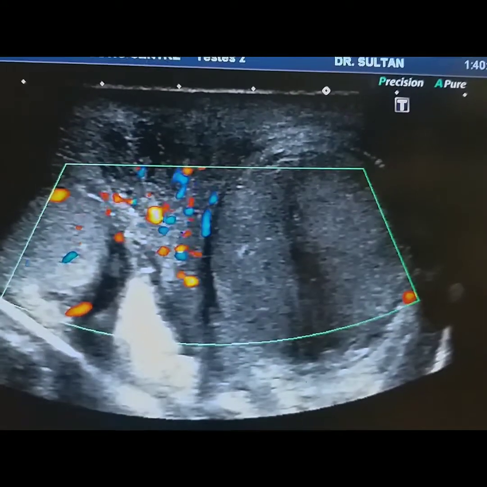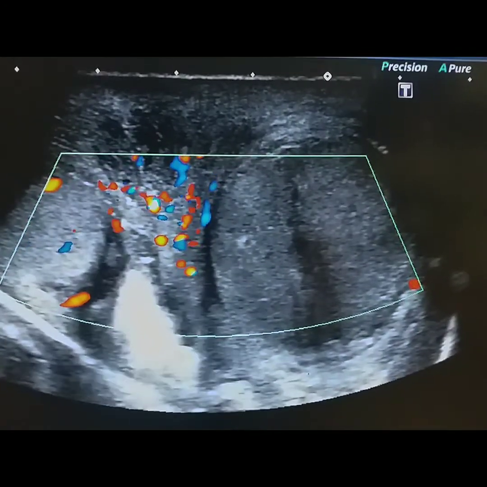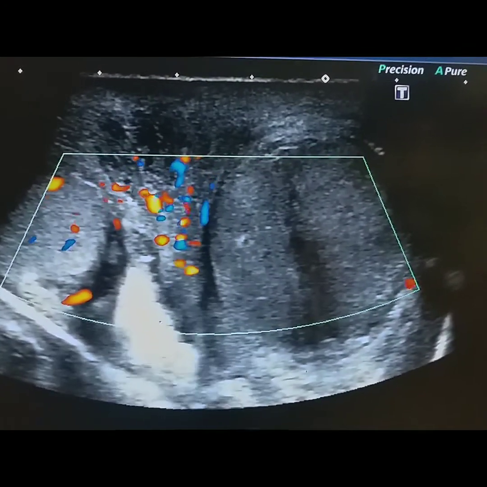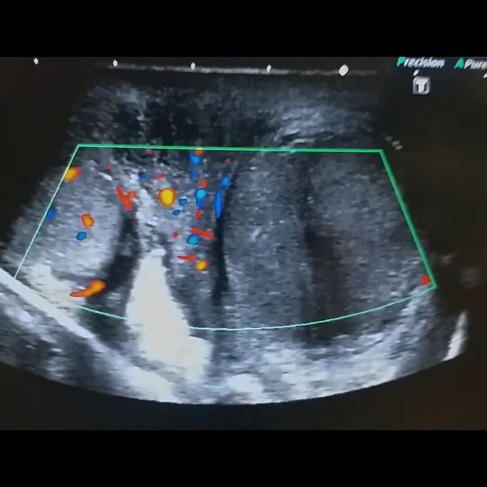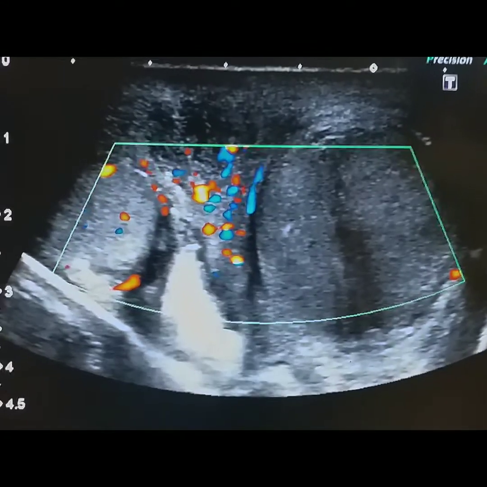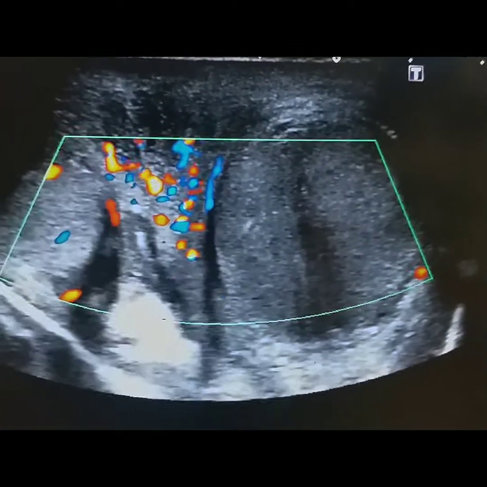This intravaginal torsion is seen in young children, adolescent boys of 9, 10 or 11 years. So this is likely intravaginal testicular torsion.